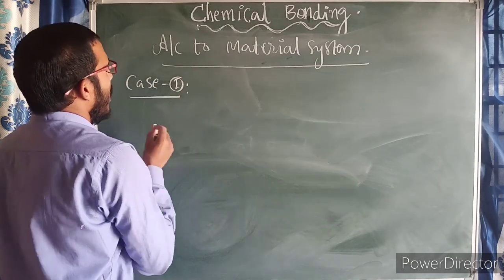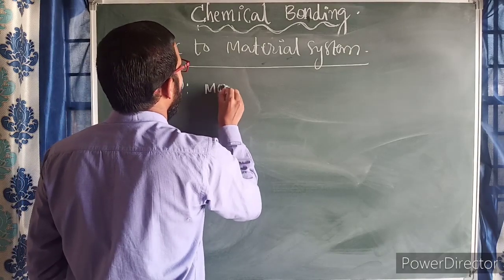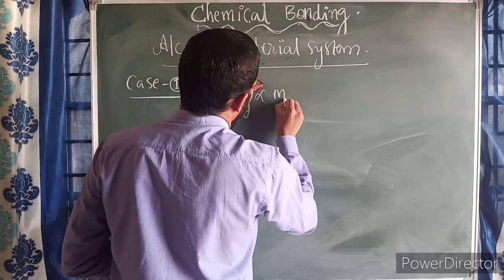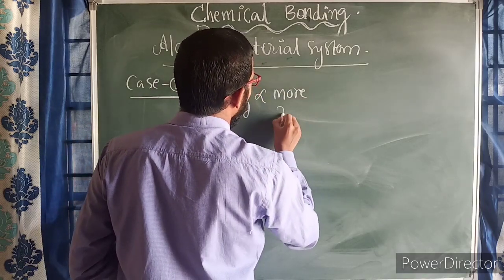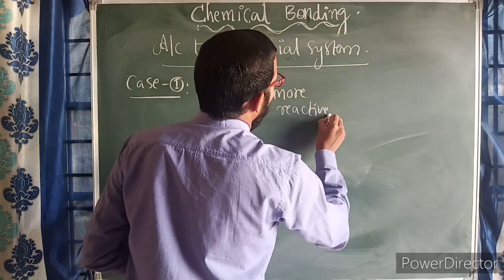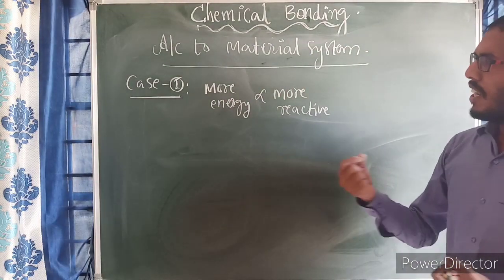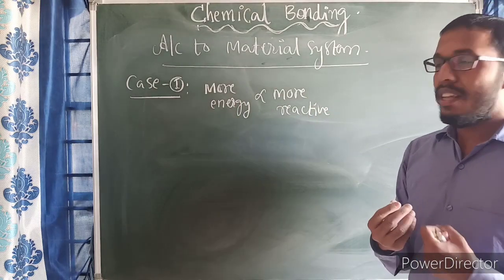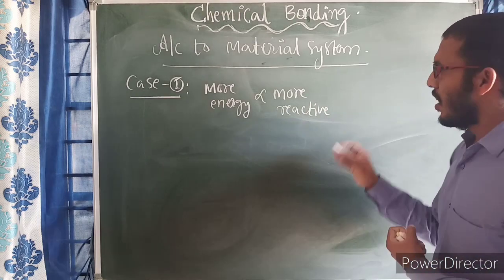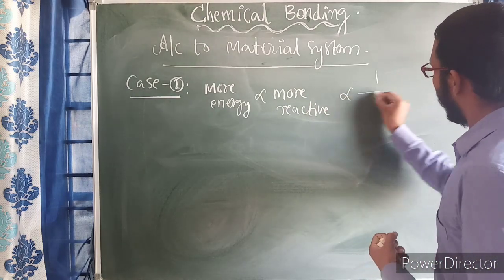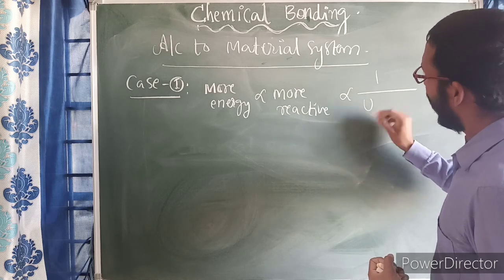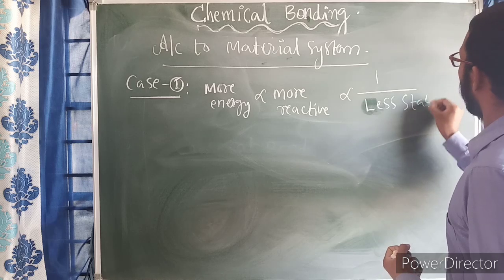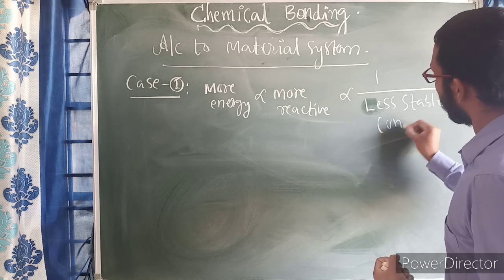Suppose materials have more energy, which means they are definitely more reactive. More reactive means what? If any material has more energy, it is more active, and more active is nothing but more reactive in nature. If they are more reactive in nature, then definitely they are less stable or unstable.